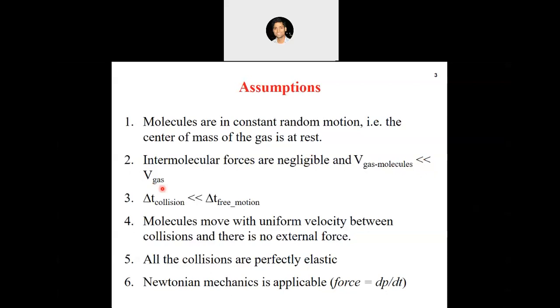That means the concentration of molecules, or the number of molecules in the gas volume, is much smaller. That means the probability of collision when it is going and coming back to the wall is very low. It comes from these two assumptions, that delta t collision is much less than delta t free motion, as well as the volume occupied by the gas molecules is much smaller than the volume of the gas itself. Because of these two assumptions, we can safely assume that there will be no collision between the atoms while going and coming back to the wall.